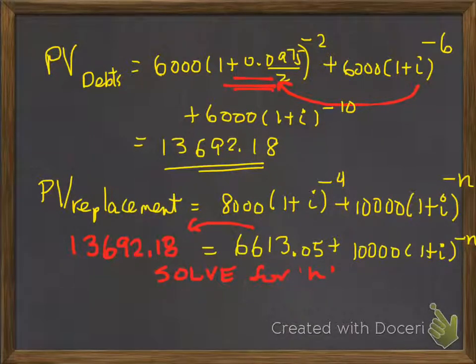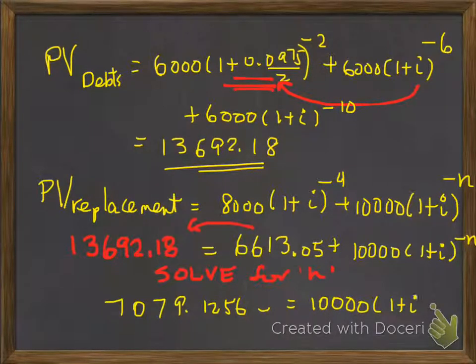So when I subtract $6,600 from both sides, I end up with, on the left side, 7079.1256 is equal to $10,000 times 1 plus I to the power of -n.